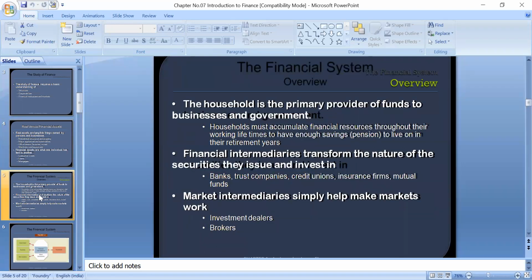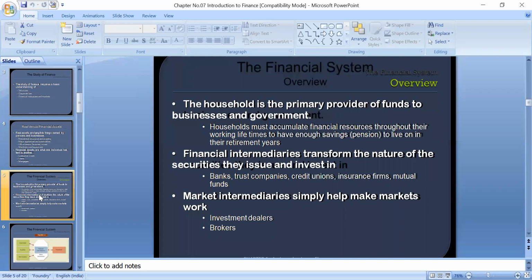And the financial system. What is a financial system actually? In the financial system, there are three parties involved: the first is households, the second is business, and the third is government. The major part of the financial system is households. They are the primary providers of funds to businesses and organizations.